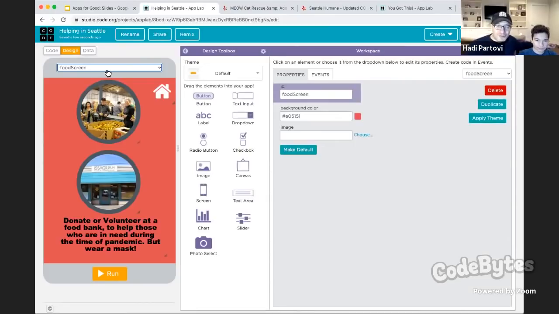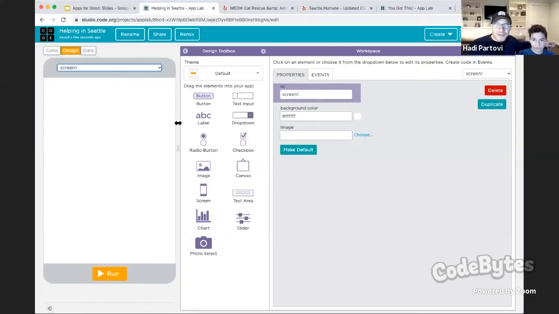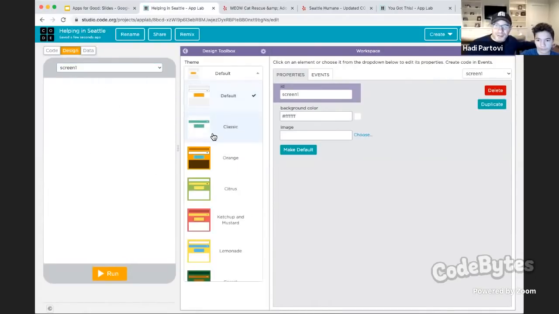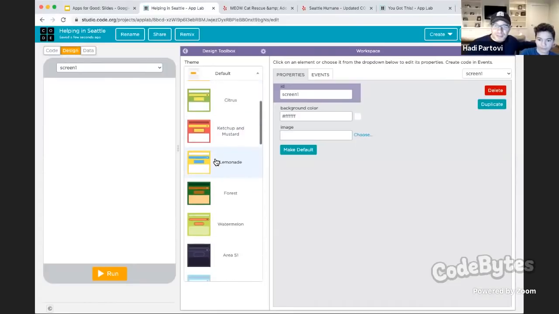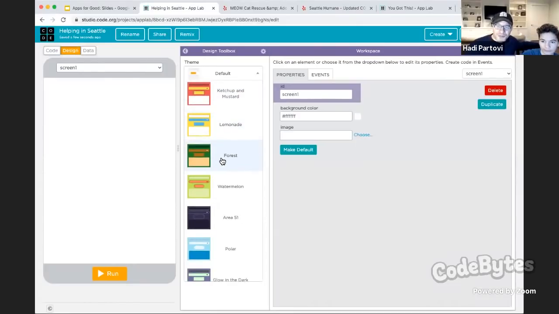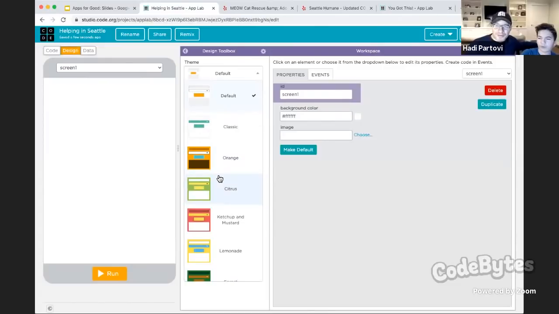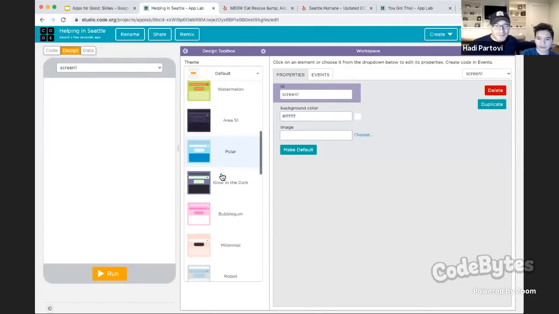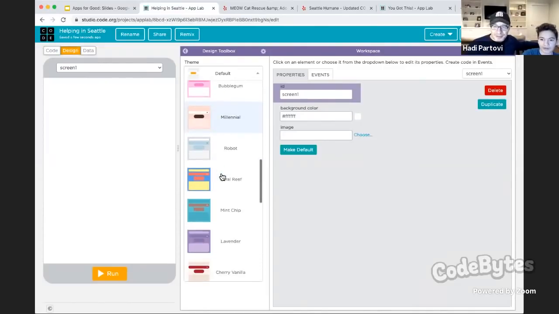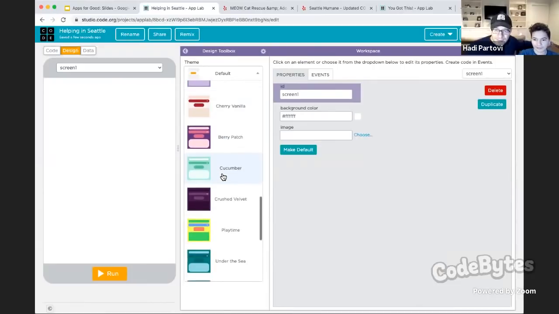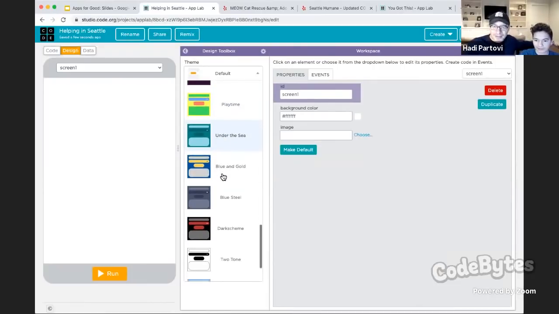So can you click to choose new screen? So now we're going to make a new screen. Do you want to pick a theme for this screen to make it slightly different than all the other ones? I think our second choice from the audience was orange, so you could go with that if you want. Orange, I thought it was blue steel. Okay, choose blue steel. That sounds good to me. Doesn't really matter.